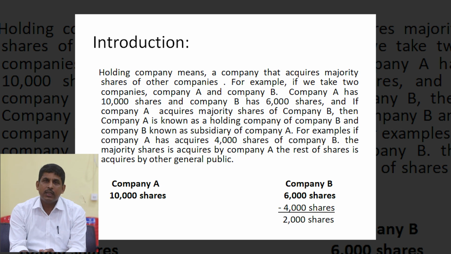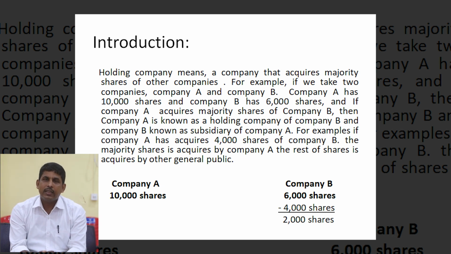A holding company means a company which acquires the majority shares of other companies. For example, if we take two companies, company A and company B, and company A has 10,000 equity shares and company B has 6,000 equity shares. If company A acquires a majority of the shares of company B, that is 4,000 shares out of 6,000 shares, then company A will be the holding company of company B and company B will be the subsidiary company of company A. So this is the example.